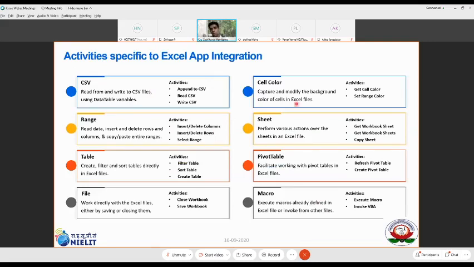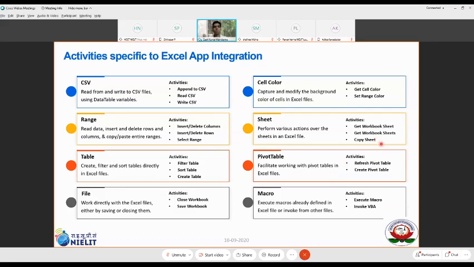Again, as I told you, we are going to take up a few of them. Not all are going to be possible in one day, in 1.5 hours. We'll take the filter activity and insert columns. We are going to see append to CSV, read CSV, and write CSV. We don't touch the pivot and macro activities as such.